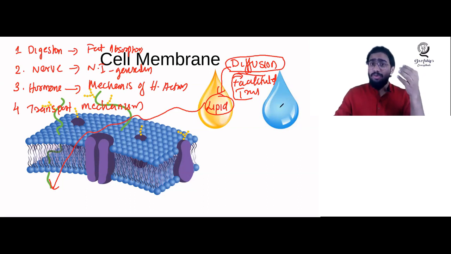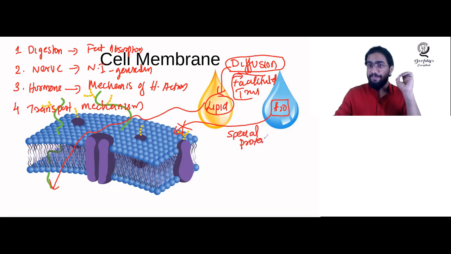Suppose the molecule which wants to be transported across the cell membrane is a water soluble molecule. Can it go directly through the cell membrane? No, it cannot go directly through the cell membrane. So how will they be transported? They require special proteins. So where are the special proteins situated? Let's see that here.